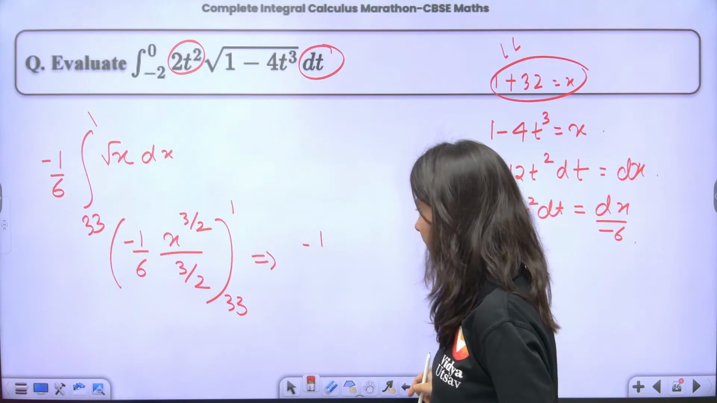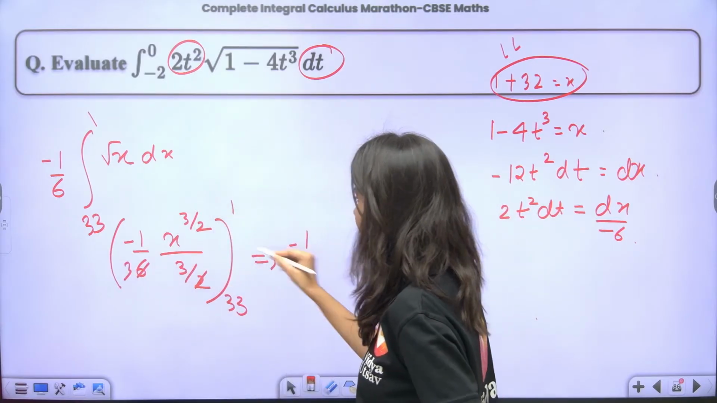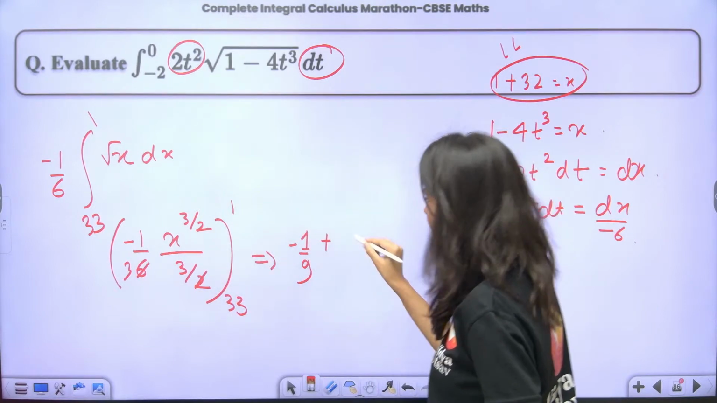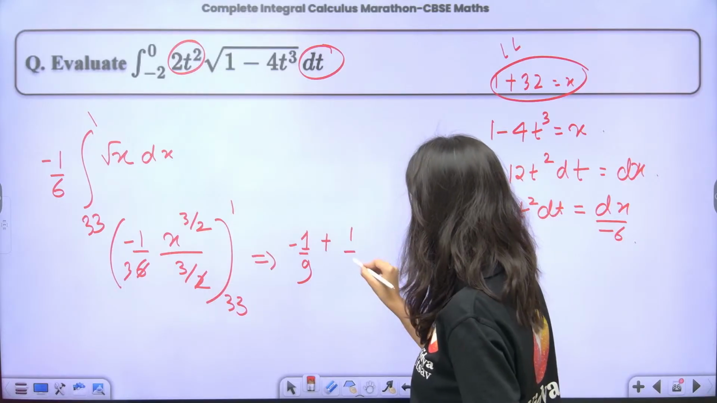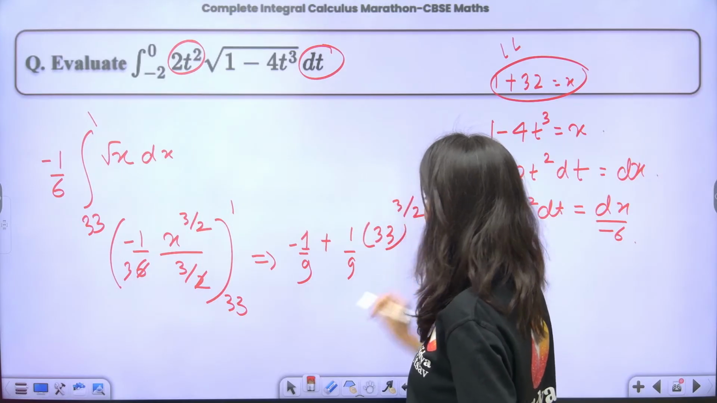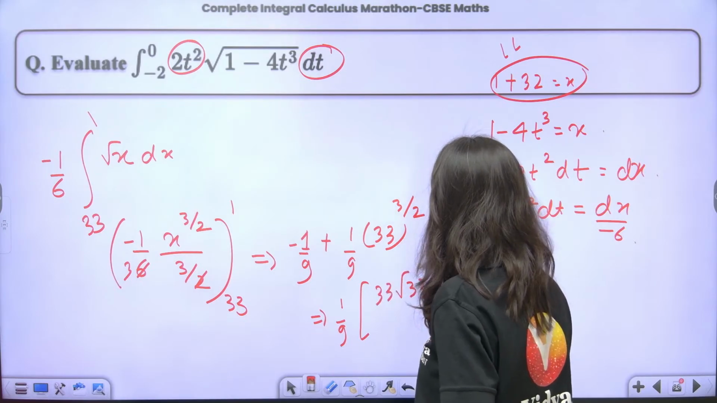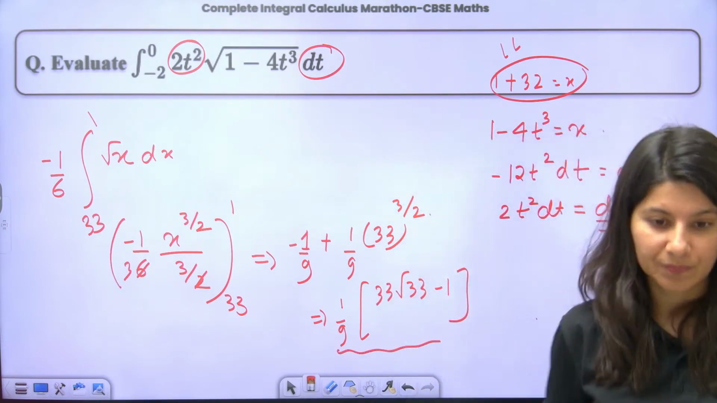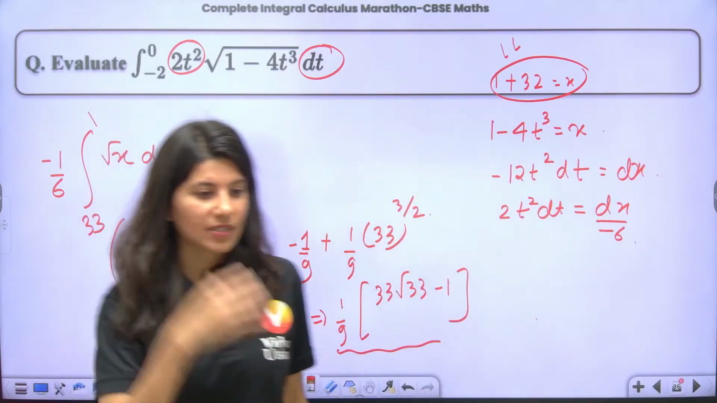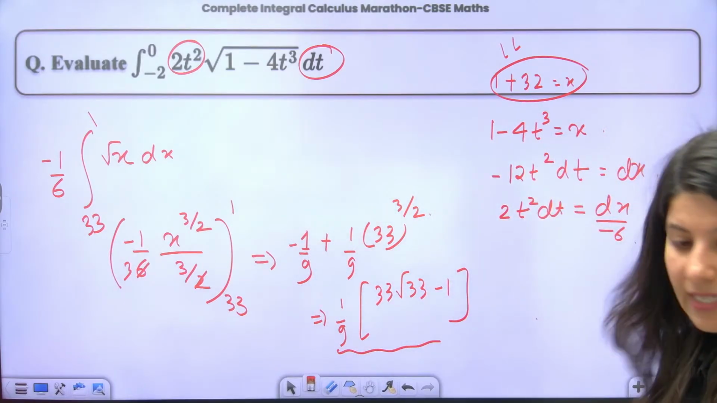Okay. If you put 1 right here, what you're going to get is minus 1 by 6. Let's do one thing. This is 2, so minus 1 by 9 and there will be 1. That's it. Plus, now put 33, so 1 by 9 into 33 raised to power 3 by 2. So the correct answer will be 1 by 9, 33 root 33 minus 1. This is the correct answer.